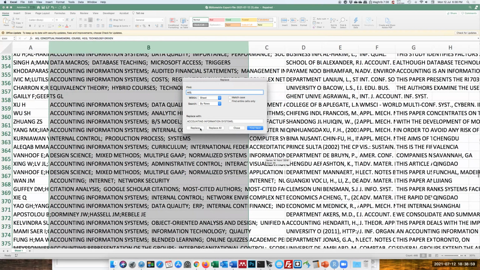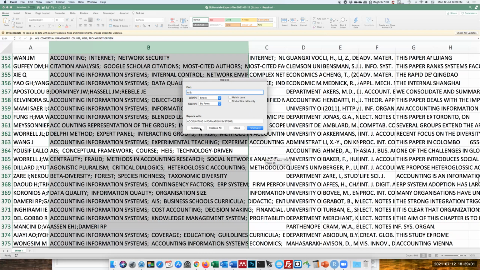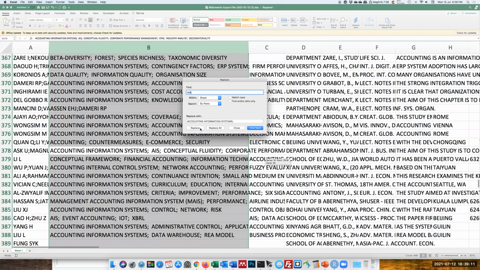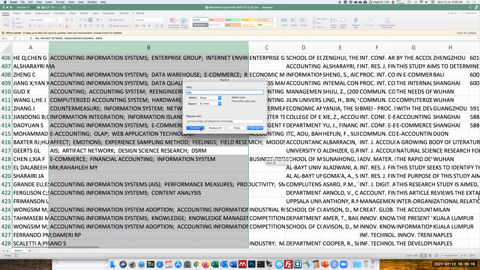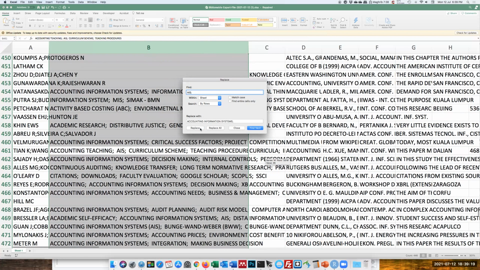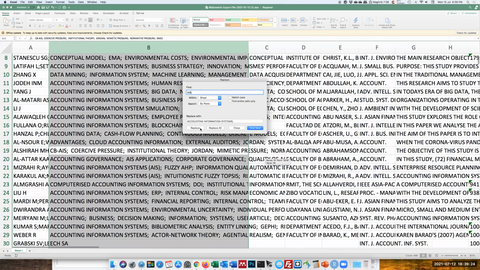But you have to be careful to make sure that you do not replace other terms, just like CAIS or MAIS just now. If your number of collections is huge, then it will take extra time, but if the number of collections is small, then it's going to be easier.